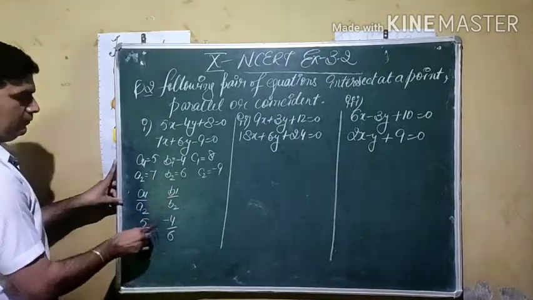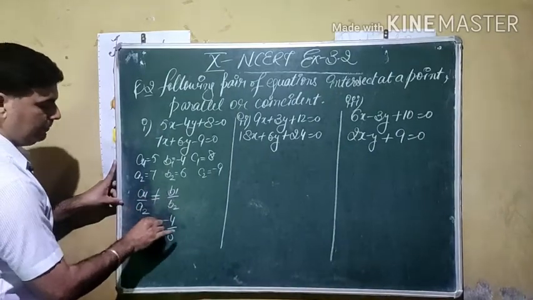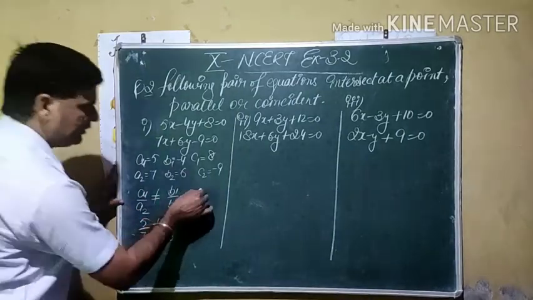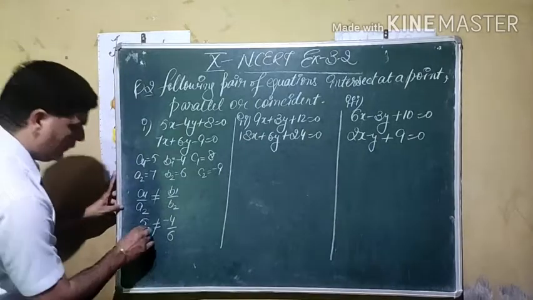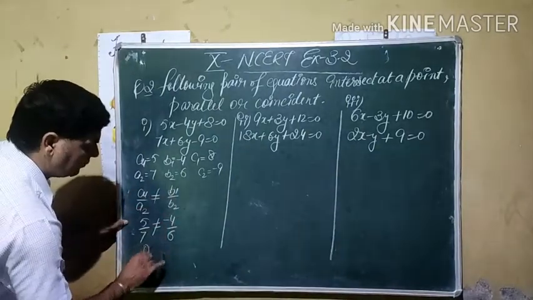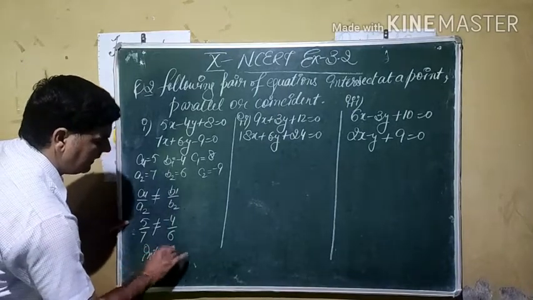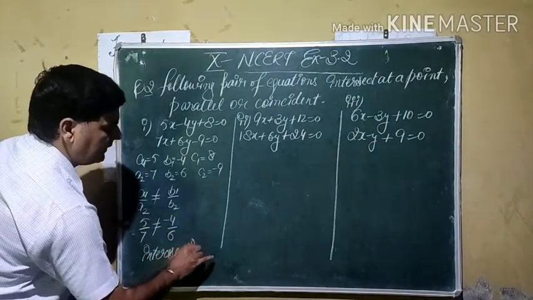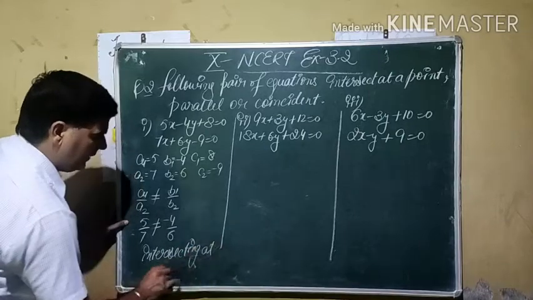If you see here, both are not equal. It means the first pair is not equal. There is no need to check the next pair. If the first two ratios are not equal, the lines are known as intersecting lines, meaning intersecting at a point.